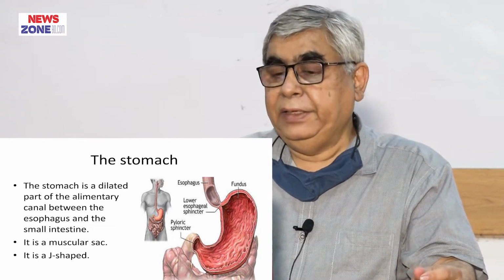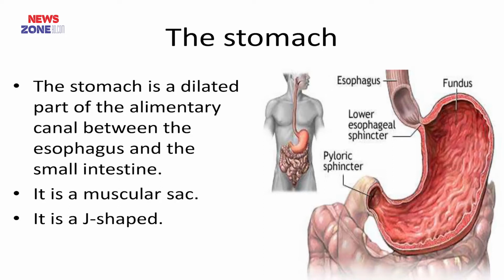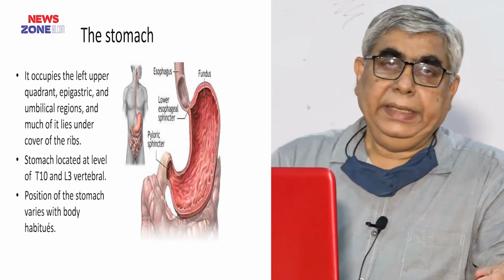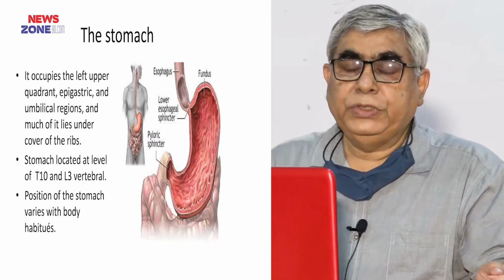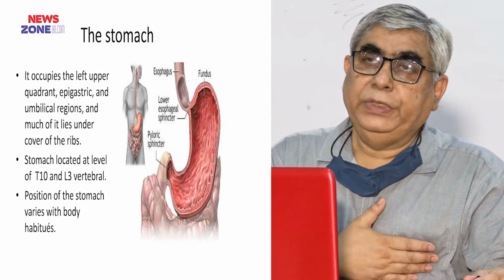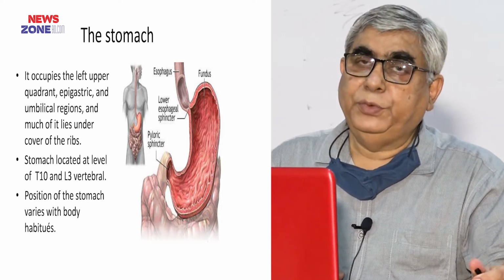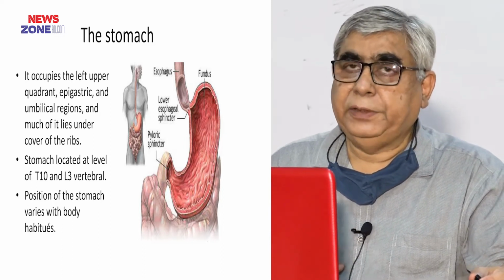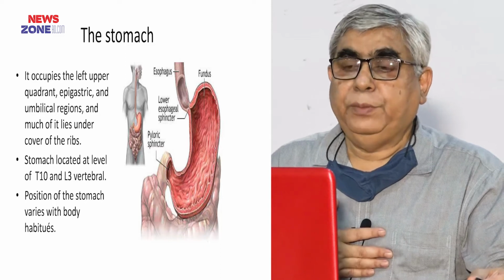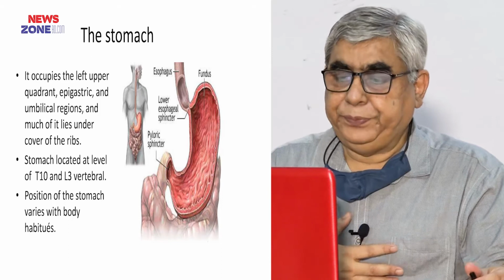inverted J shaped. Laterally it is J shaped, and in the abdomen it is mostly situated in the epigastrium, left hypochondrium, and also up to the umbilical region. স্টমাকের এক্সটেনশনটা থাকতে পারে। And the upper portion, most of the part, is covered by the ribs.